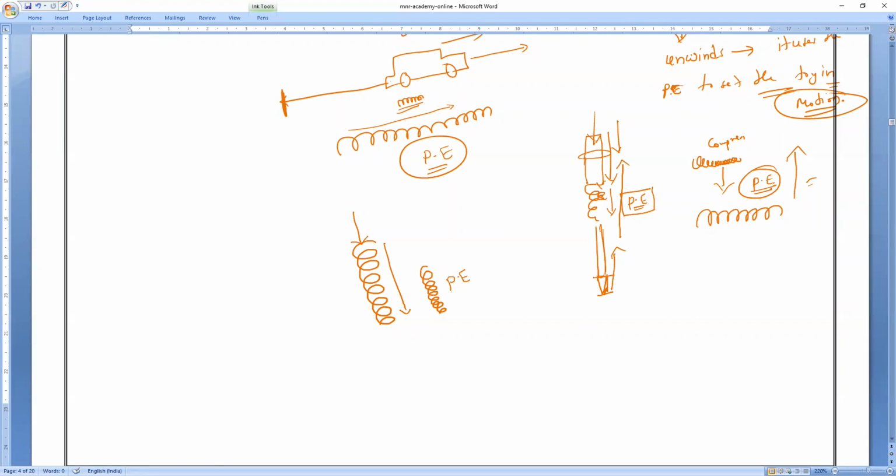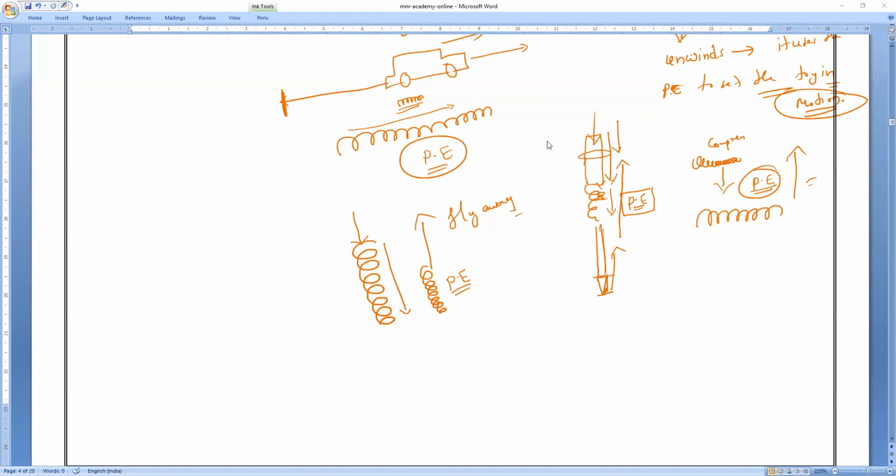The potential energy. If I release my hand, what will happen? The spring will fly away. Am I right or wrong? So who makes the spring fly away? The potential energy. That is what you should understand. Clear, everybody? Yes, sir.